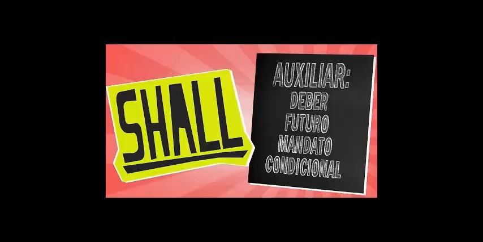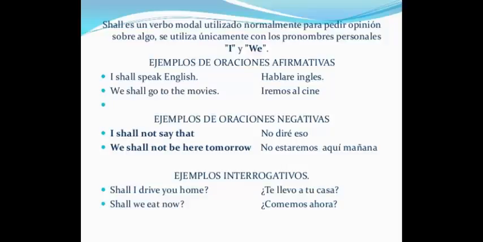Short form, long form. Shall I work? I work. Negative structure: shall, plus subject, plus not, plus verb, infinitive without to, plus complement. Example: He shall not work.